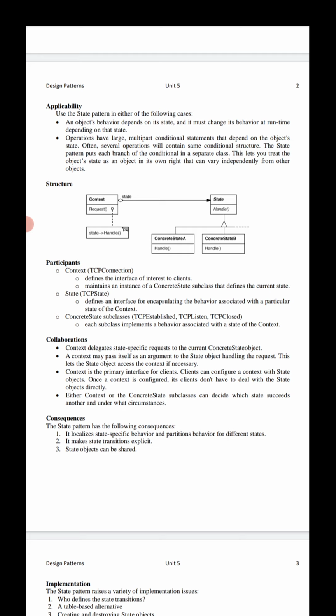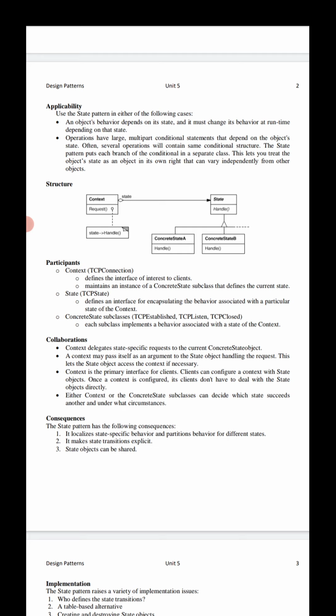What we have to learn is basically the state design pattern. The state design pattern is a design pattern to completely change an object's behavior depending on its internal state, or whatever its current state may be. We need to change the behavior especially at runtime, depending on that internal state, or we can say depending on that current state. This is the main applicability of the state design pattern. And we need to move on to the second case.